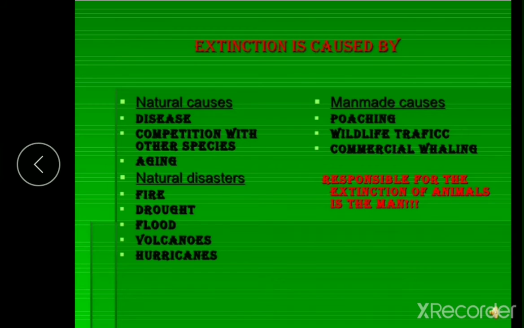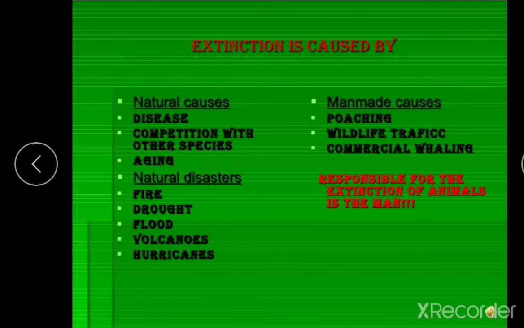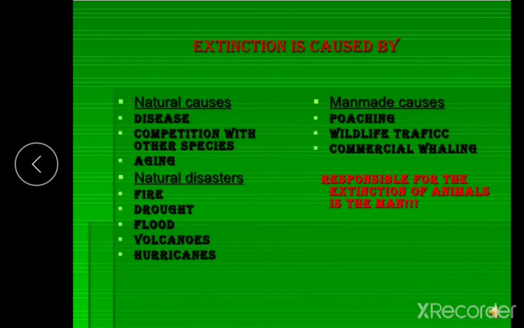So animal species may become extinct due to disease, change in the climate, and poor supply of food, and also because of man-made causes. When the forests are cut down, many birds, insects, and mammals lose their natural habitat, their home, and their source of food, right? If one species is wiped off, another species in the food chain may also be affected. Some of the man-made causes are that we pollute the air and we pollute the soil, right?